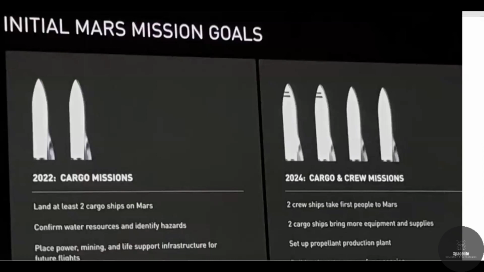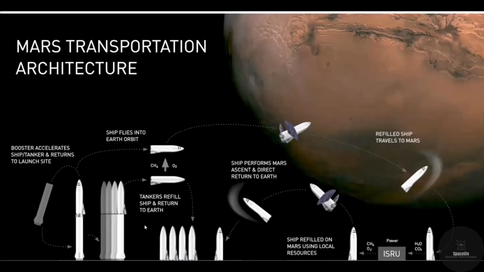Now we will see how the Mars ships are launching to Mars and how they are getting back to Earth. Here see the Mars transportation architecture on your screens. This is from the Earth, this is the Mars landing, and this is the return. Here we have one rocket, called the launch site rocket, which is carrying to space. This is the returning rocket to Earth, which only carries from Earth to space and space to Earth.